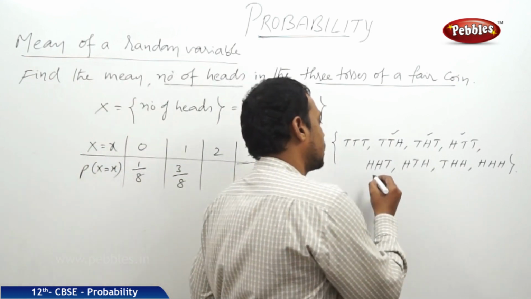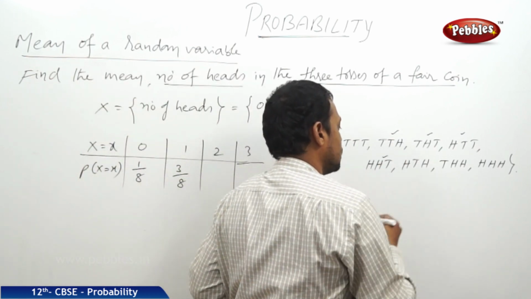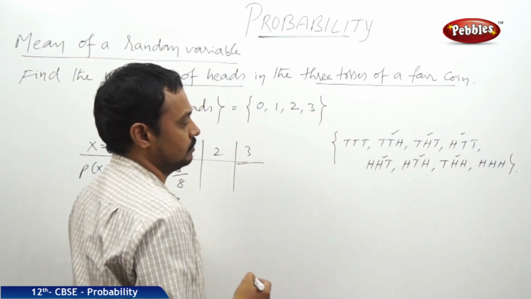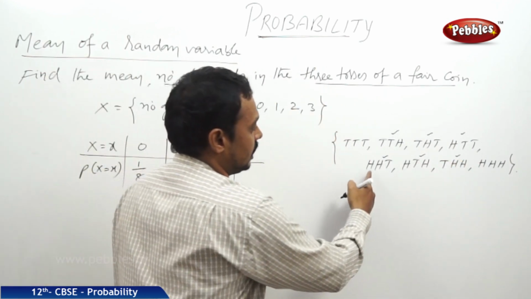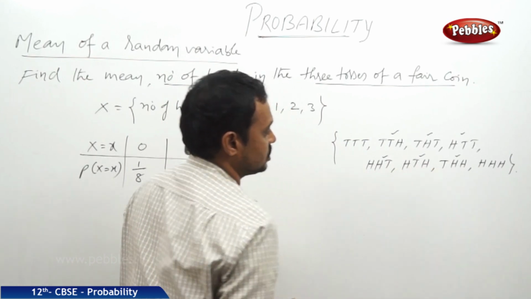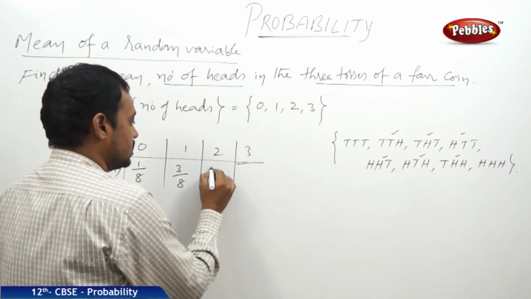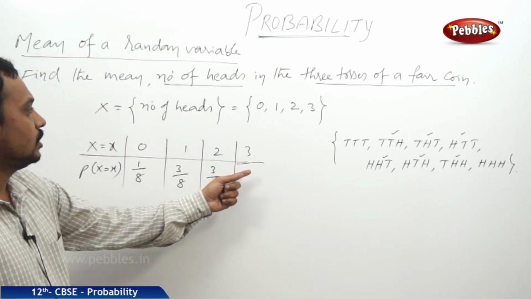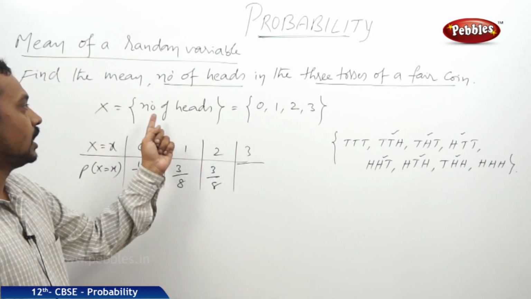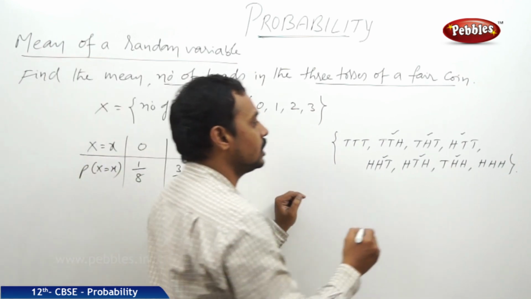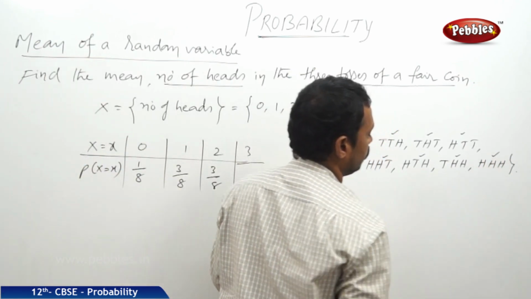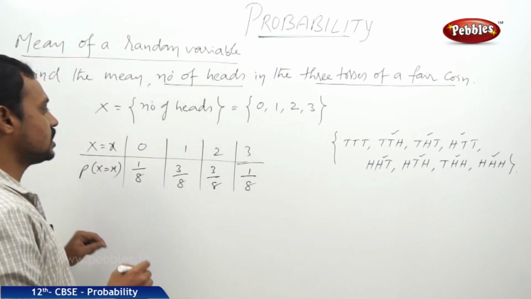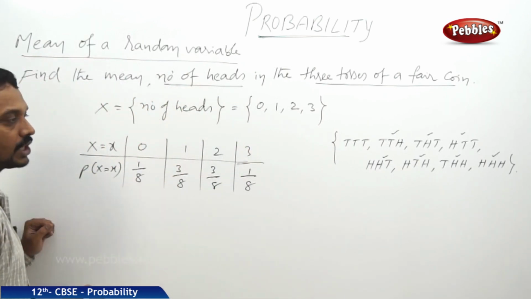So 2 heads occur in HHT, HTH, THH. So, 3 cases again out of 8. Next, x equal to 3, number of heads is 3. All the 3 times the coin shows head. That is 1 out of 8 cases. Now, this is the probability distribution table.